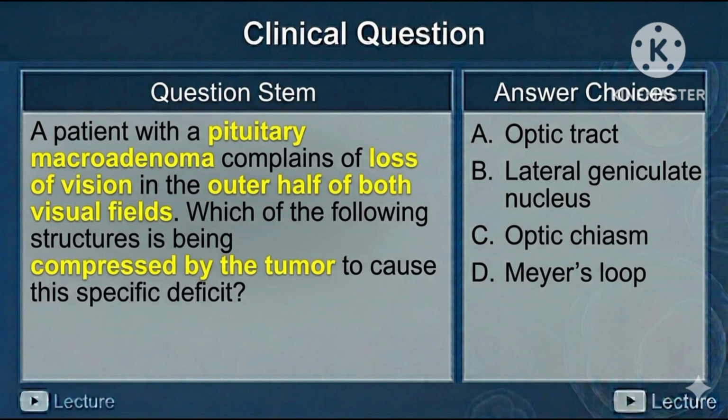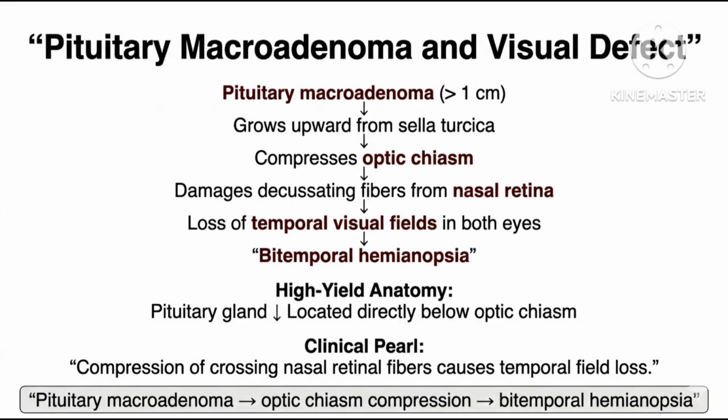Read this question stem. Patient with pituitary adenoma complains of loss of peripheral vision. Which of the following structures is being compressed by the tumor to cause this symptom? Optic chiasm compression by pituitary adenoma results in bitemporal hemianopsia, which is decreased peripheral vision.